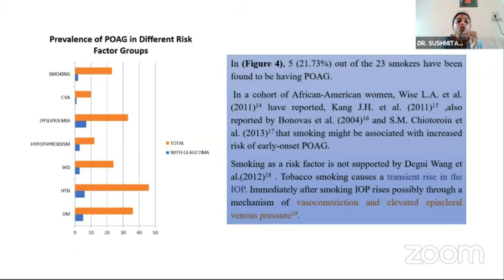Here we see the distribution of POAG cases in our study according to the different risk factor groups. So we see that out of the maximum of our patients, there were 23 smokers. So smoking is a very, very important modifiable risk factor that can lead to POAG. Previous studies by Wise, Can, Bonovas, and Kirotuju also showed that smoking is a very important risk factor. It causes vasoconstriction and elevated episcleral venous pressure, which will lead to increased IOP.